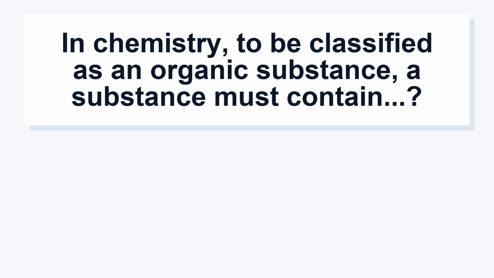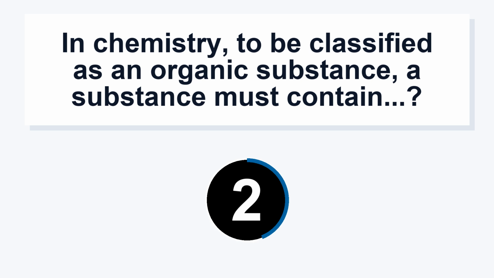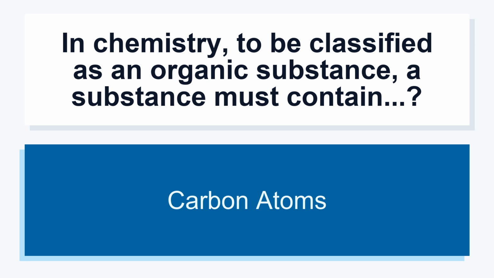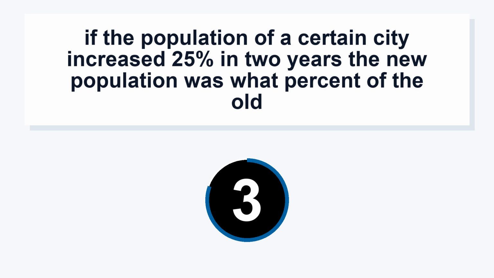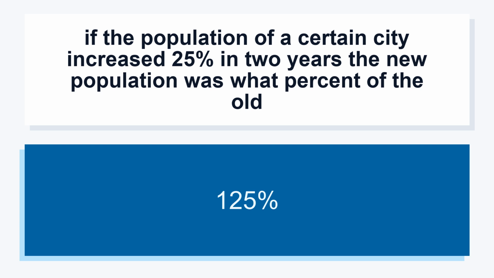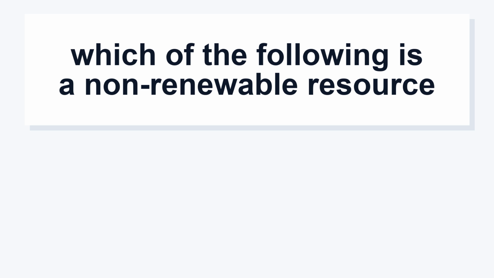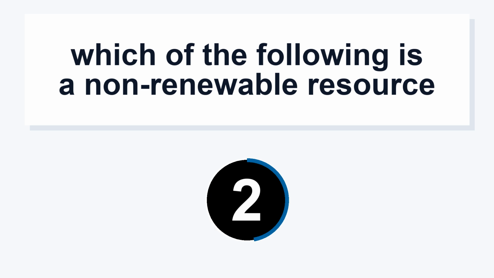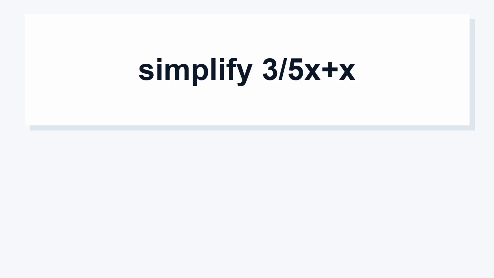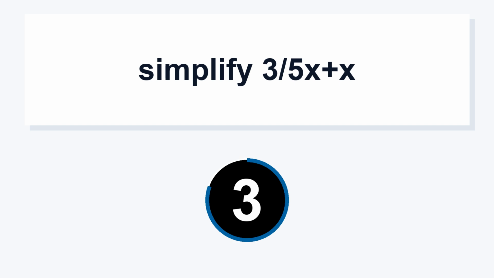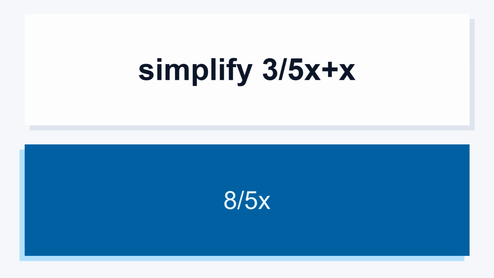In chemistry, to be classified as an organic substance, a substance must contain carbon atoms. If the population of a certain city increased 25% in 2 years, the new population was what percent of the old? 125%. Which of the following is a non-renewable resource? Wood. Simplify 3/5x plus x. 8/5x.